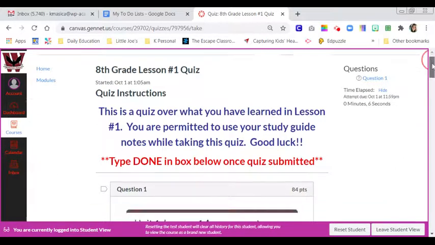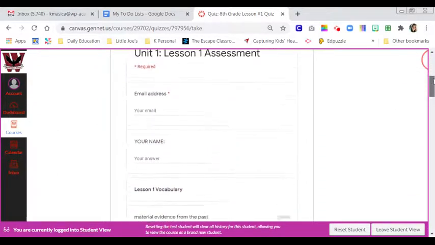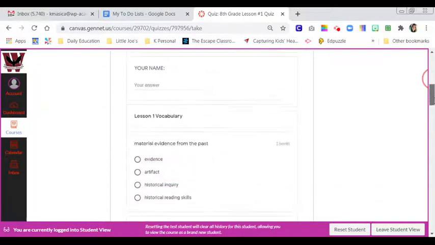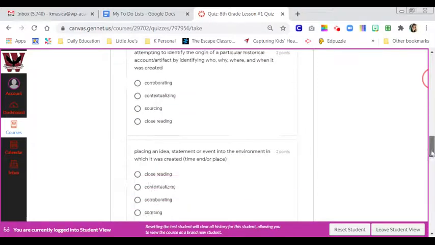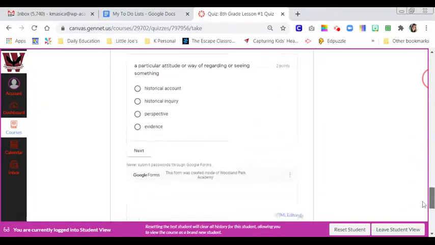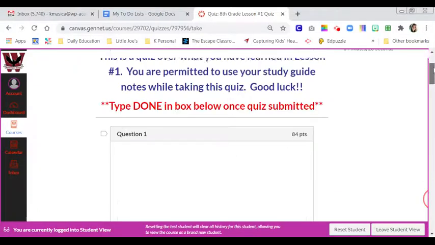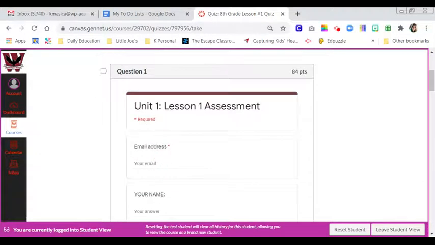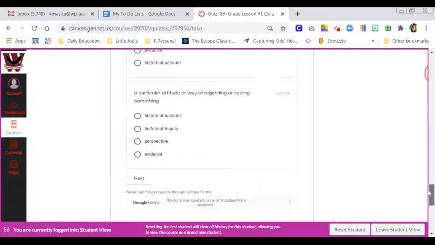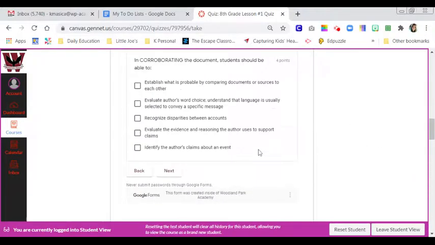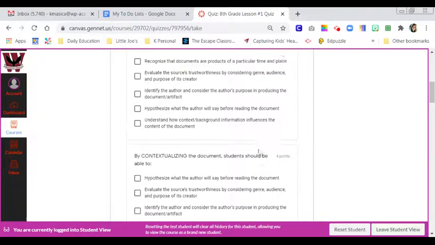Again, there is no time limit, but here is your Google form underneath question 1. All you have to do is go through here and answer the questions. It does break it up into sections, so when you hit that next button, and it won't let me go next until I put my email in, so I'm going to put my email in real quick. So next, and then I'm going to scroll back up, and here's my check the boxes.